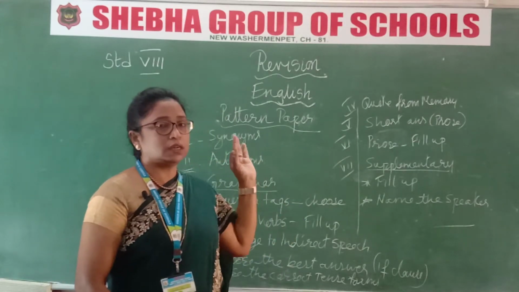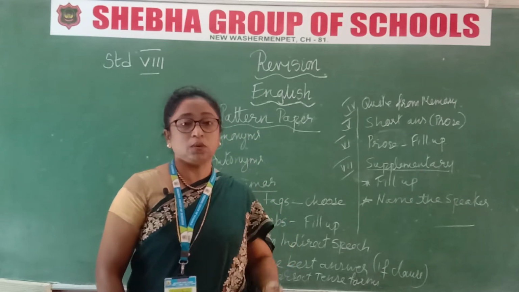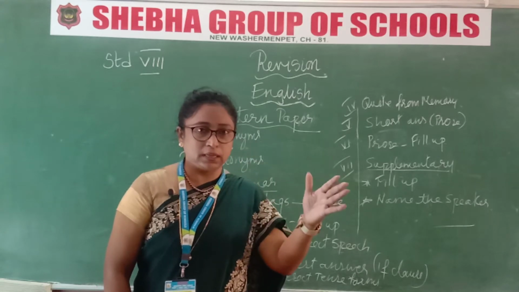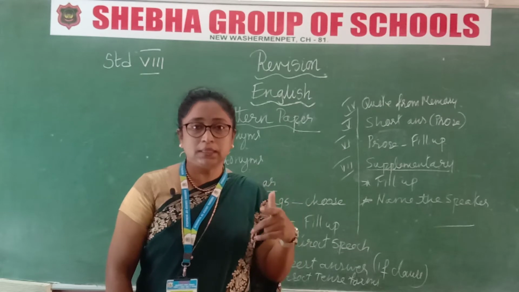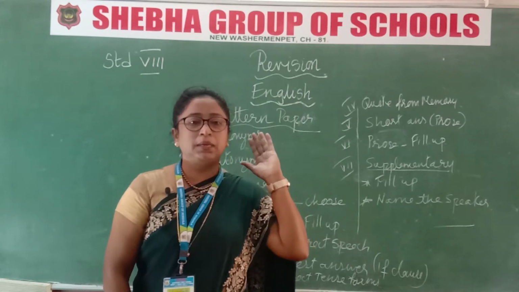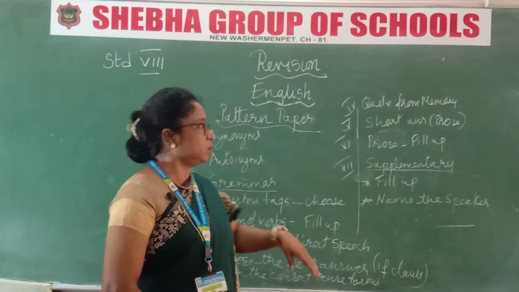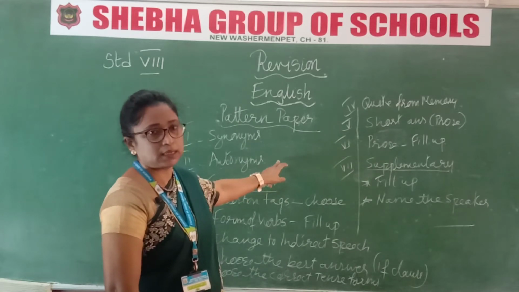How many lessons have we learned? My Reminiscence, Cyber Safety, and Jack and the Beanstalk. Only these 3 lessons, okay. From these 3 lessons only, I have taken the book back, that is the glossary. Glossary means the meanings given there, the book back only. Don't learn 1001 meanings from the guide, okay. What is in the book back is very, very important, okay. So the meanings and antonyms are taken from the book back, from the glossary. Please take it and study it, alright.